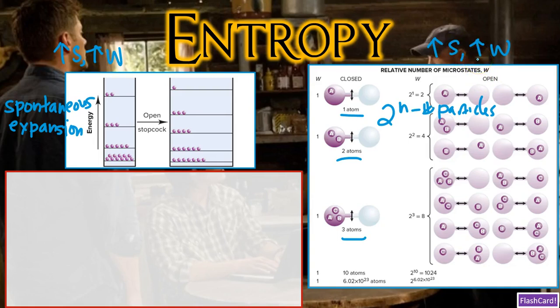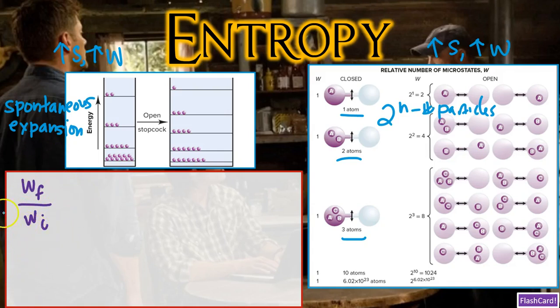And so now all we have to do is focus on the final number of microstates and the initial number of microstates. When we do this, this link allows us to calculate the ratio between W final and W initial. And that ratio is going to influence the likelihood of particles being in different states, meaning the likelihood of them being in the final microstates versus the likelihood of them being in the initial microstates. And of course, this ratio is going to make it easier for us to analyze any entropy change. So I can write W final divided by W initial to calculate my ratio here.